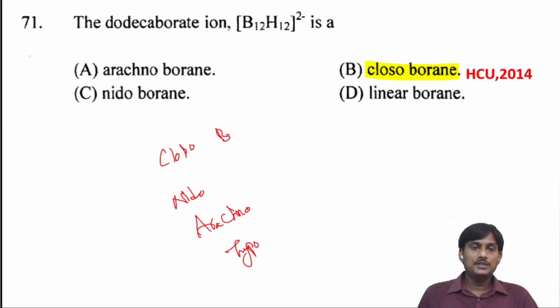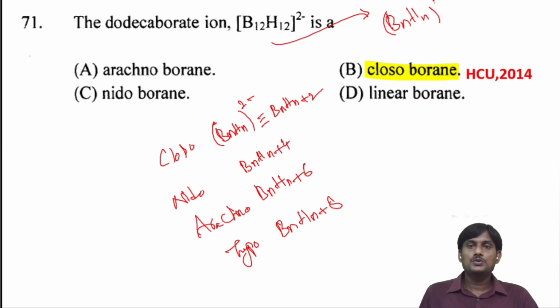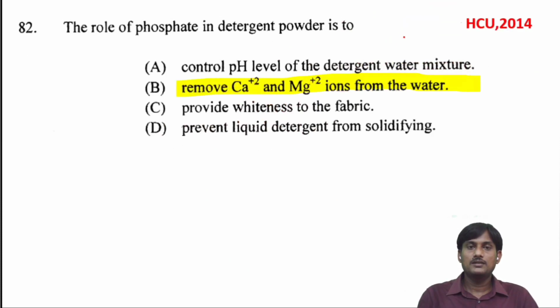Closo is BnHn 2-, nido is BnHn+4, arachno is BnHn+6, and hypho is BnHn+8. The given structure can be written as BnHn 2-, n is equal to 12. So it belongs to closo.